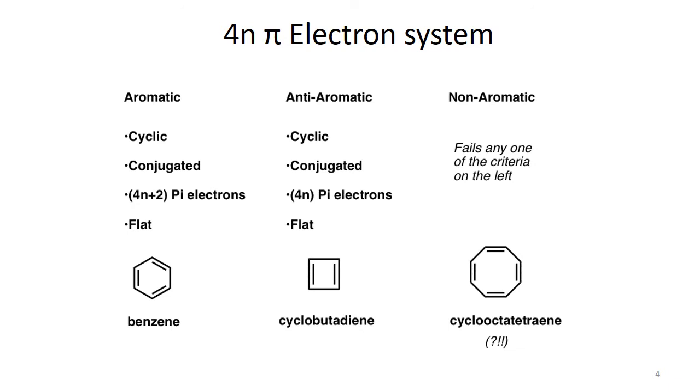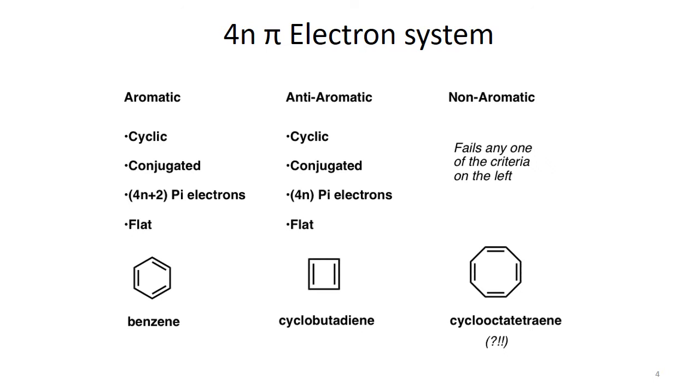If there is this number of pi electrons, or you can say there is 1 double bond, 3 double bonds, or 5 double bonds, this type of system can be regarded as an aromatic system. What kind of properties do they have? They are cyclic, and they are conjugated, that is, they have alternate double and single bonds. They are normally flat. Why do we say flat? Because for better overlap of the atomic orbitals, to show aromaticity, they should be flat. That is, all the carbon atoms or all the participating nuclei should be in one plane.